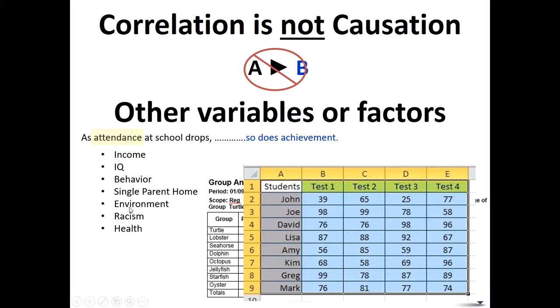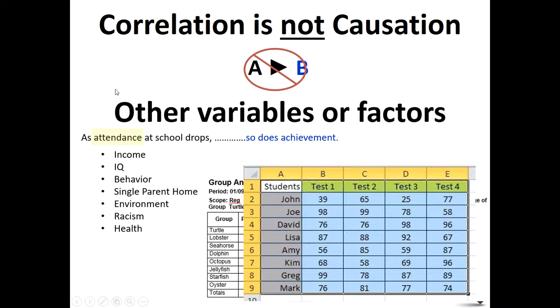All of these things could correlate. A happens, B happens. A happens, B happens. A happens, B happens. But that does not mean A causes B. Why is that important? Because often with the research, the government or some sort of entity or person will look at it and say, well, attendance drops, so does achievement. I know what we've got to do. We've got to force the kids to go to school.